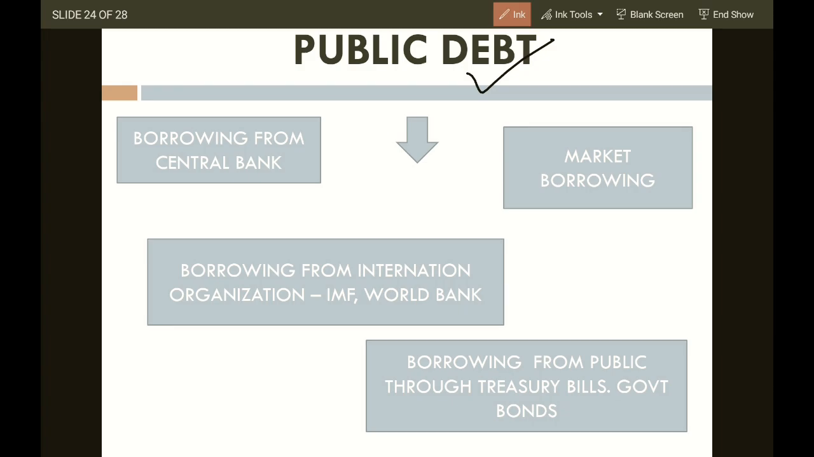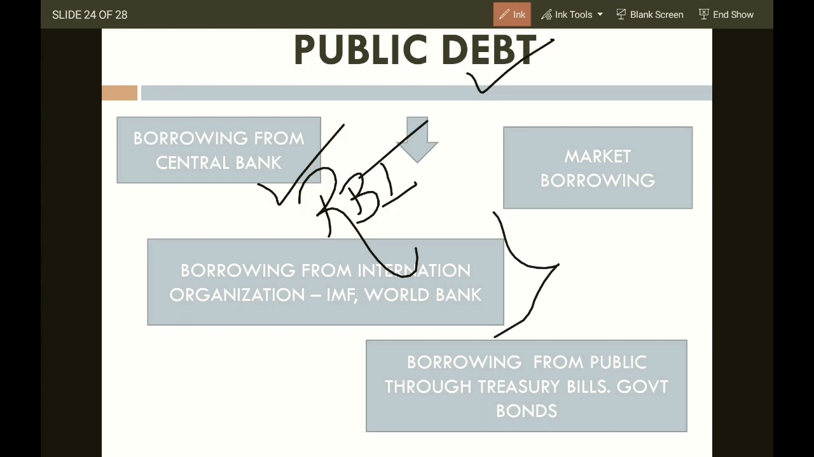Public debt is obtained in two kinds: internal debt and external debt. Borrowing from the central bank, the Reserve Bank of India, and market borrowing are internal. Borrowing from international organizations such as the IMF, International Monetary Fund, and the World Bank is external. They grant loans to different countries. If any country is financially weak or not economically stable, these organizations, the IMF and World Bank, support the country. They are basically established in the USA, the United States.